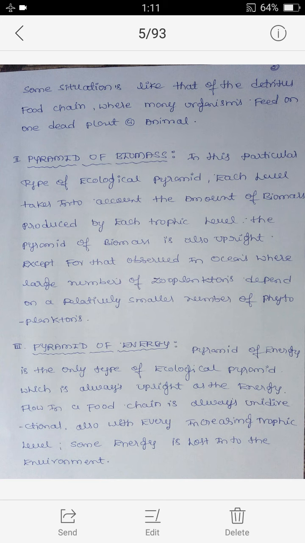Third one is pyramid of energy. Pyramid of energy is the only type of ecological pyramid which is always upright, as the energy flow in a food chain is always unidirectional. Also, with every increasing trophic level, some energy is lost into the environment.